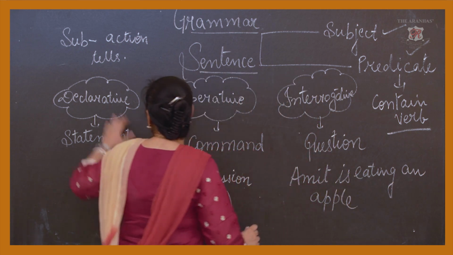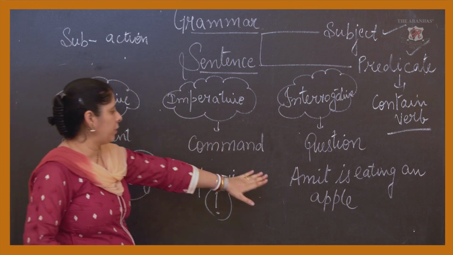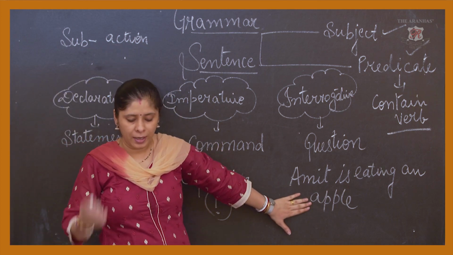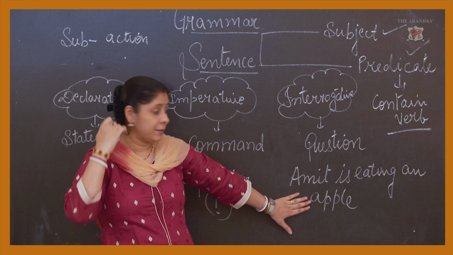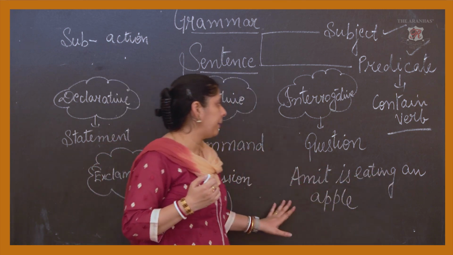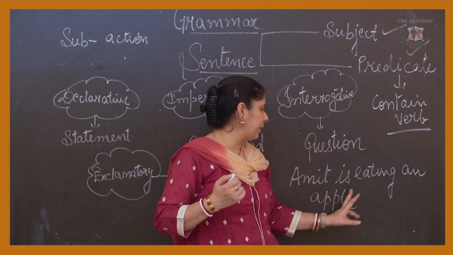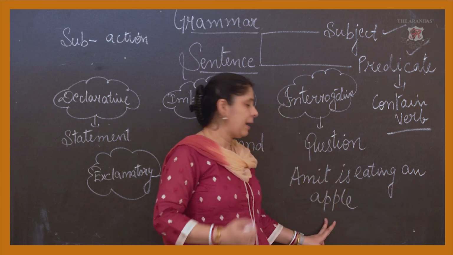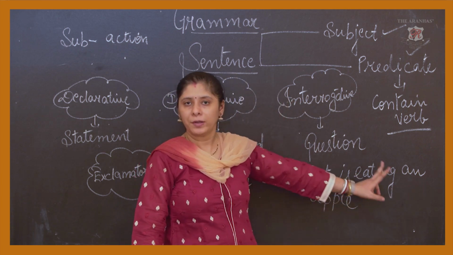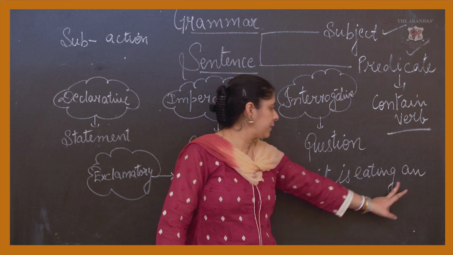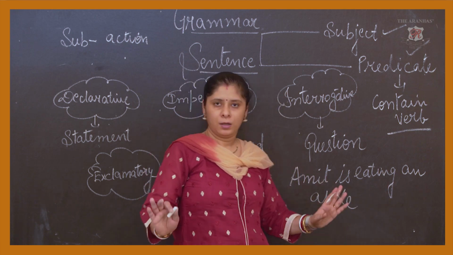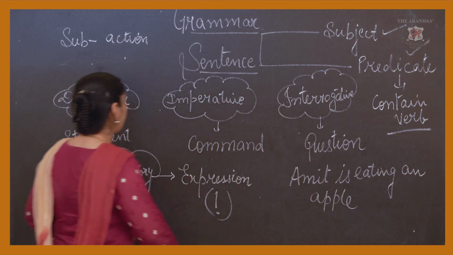So the subject will tell you about the main thing here, or some action that has been done. Amit is eating an apple, and the predicate has the verb: is eating an apple. Amit is doing some action, and here it is eating an apple. Clear here, class?